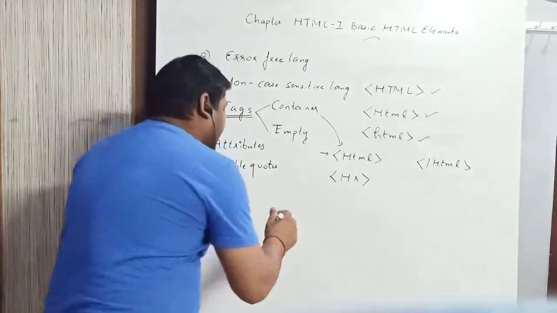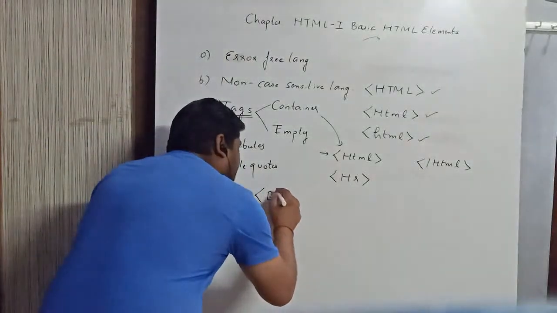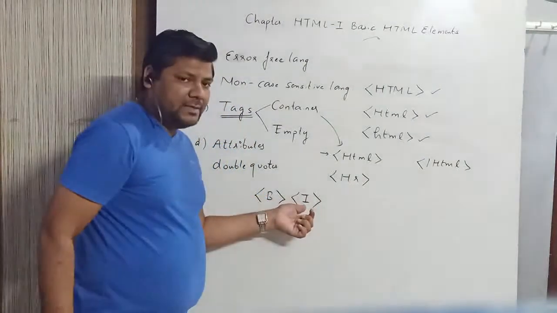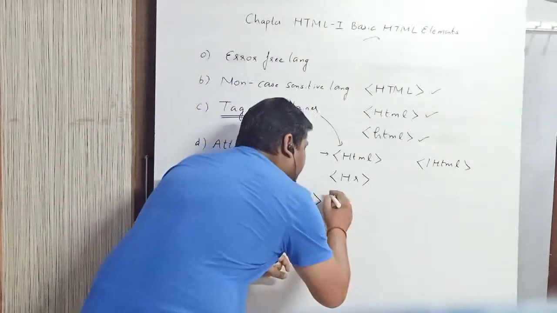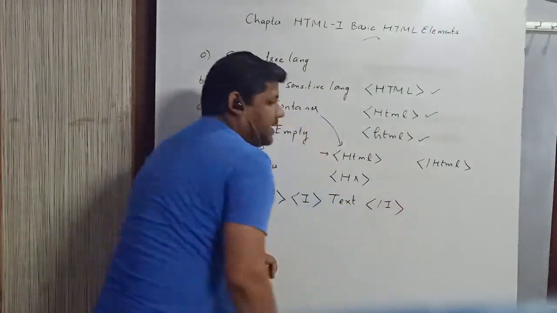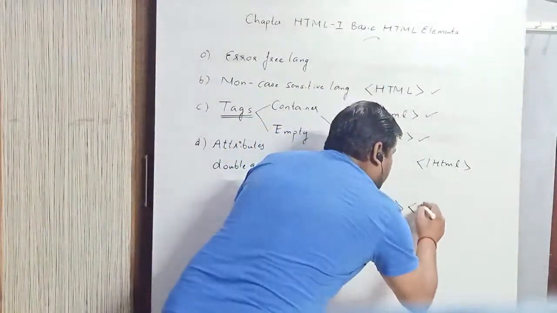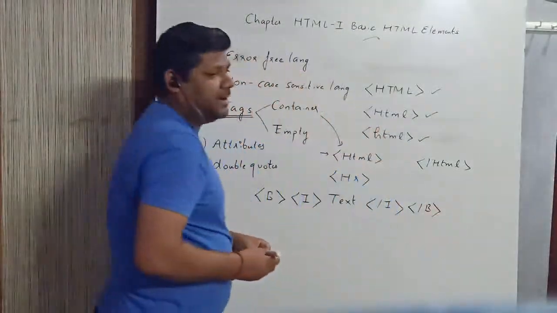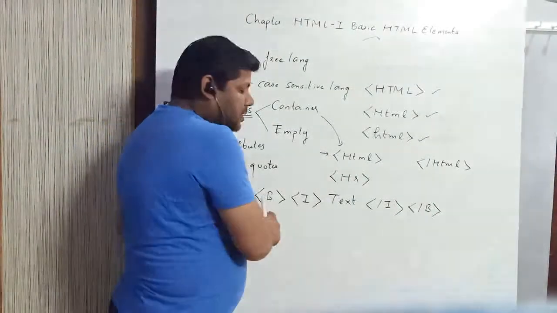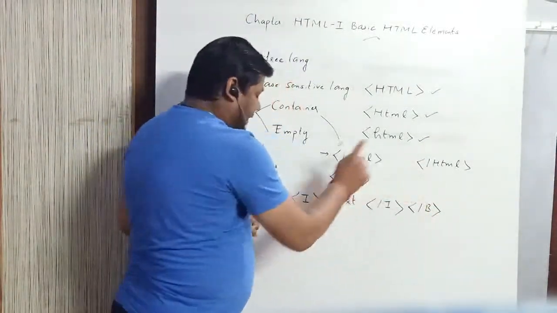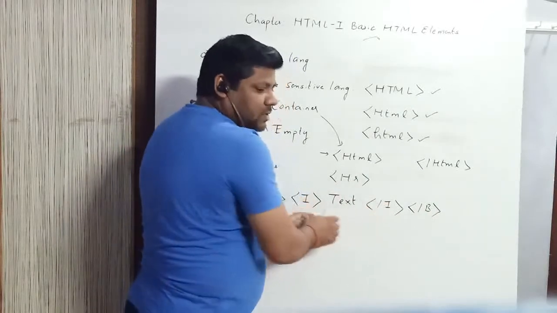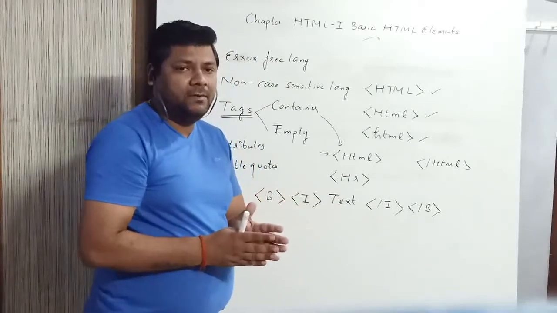Okay, so if we have used the B tag first and later on the I tag, then as per the rules, first we have to close the I tag and then we can close the B tag. Okay, so as per the rule, the tag which is opened first should be closed last, and the tag which is opened last should be closed first. So these are a few properties of HTML.